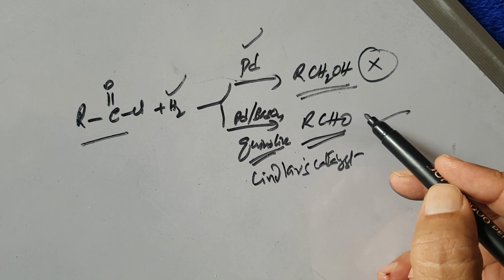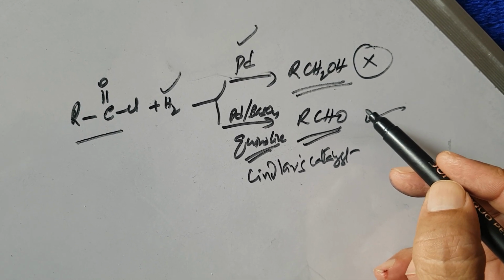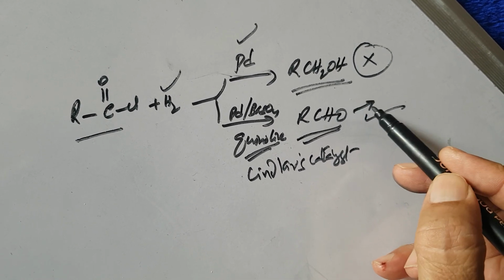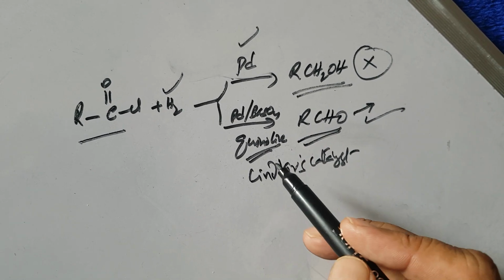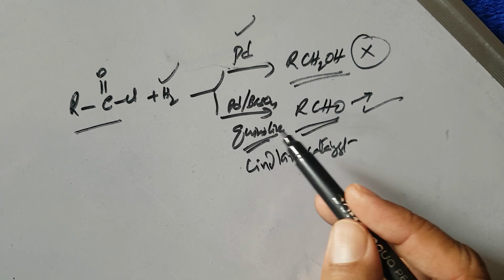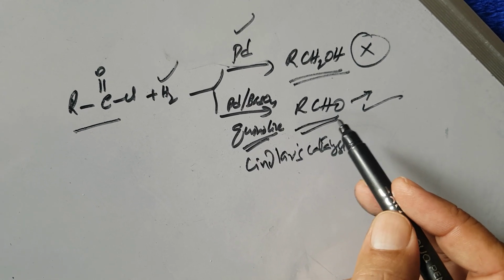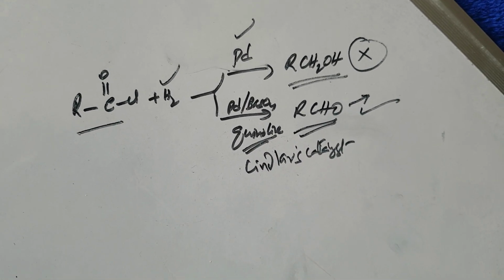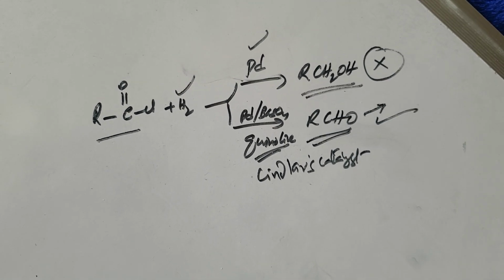If the reduction continues, definitely it is converted into primary alcohol. But if we are using Lindlar's catalyst, the reduction stops at aldehydes only. So controlled hydrogenation takes place in the presence of Lindlar's catalyst.